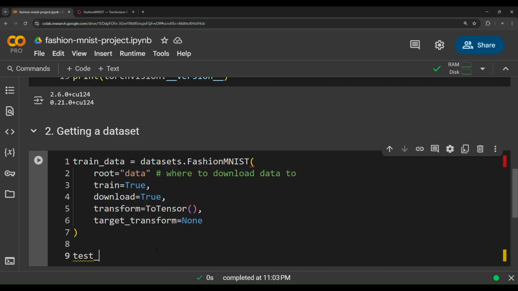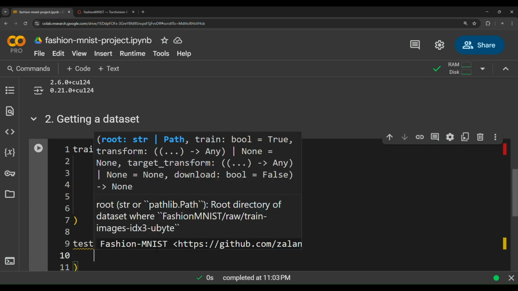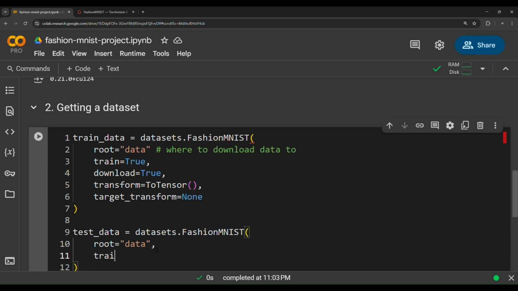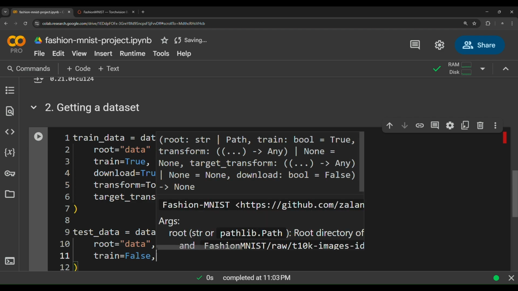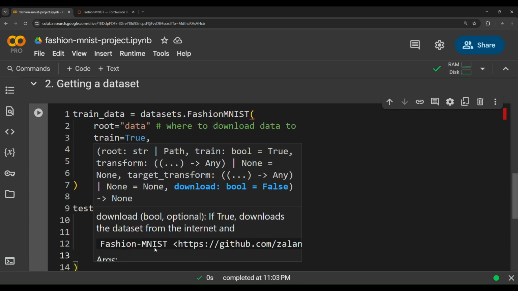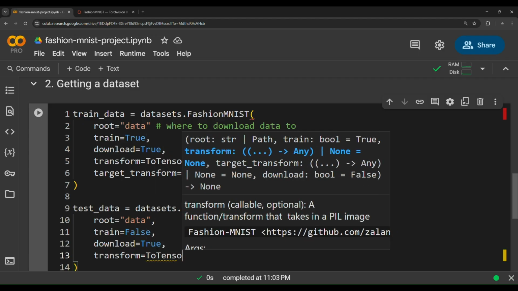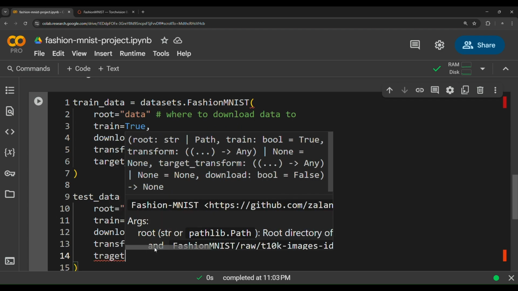So test data equals datasets.FashionMNIST class, and then pass the following. The first parameter, root, so root equals data, and then train equals false. This time we want to get the test dataset, not the train dataset. And then we need to pass download as true, and then transform the same thing, ToTensor. We need to convert images to tensors, and then lastly target transform as none.